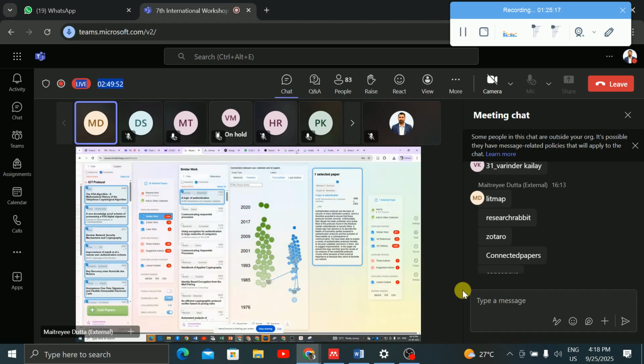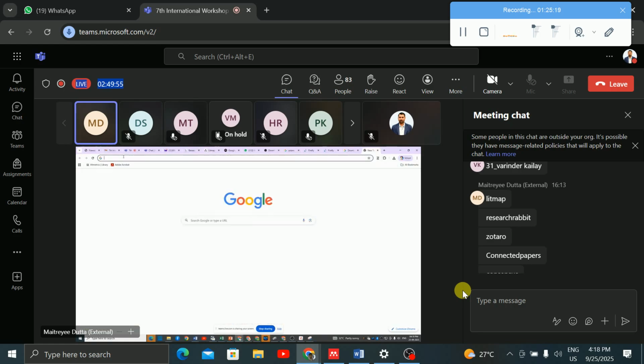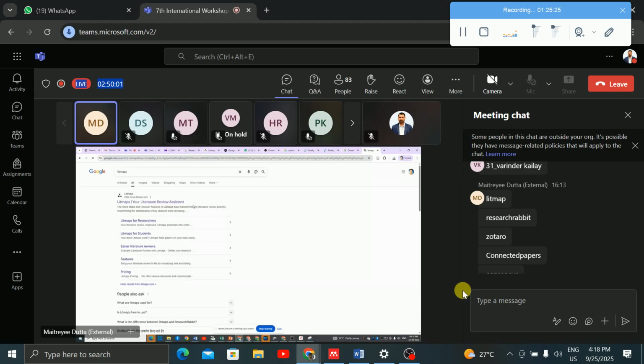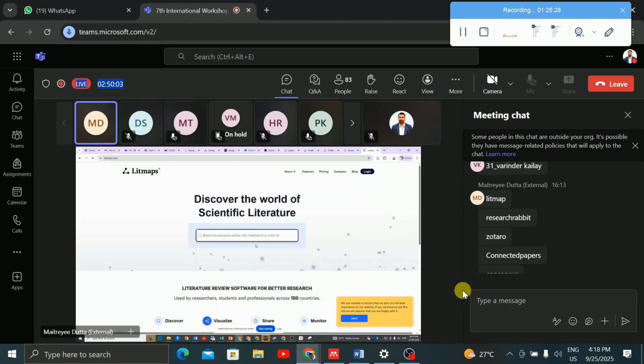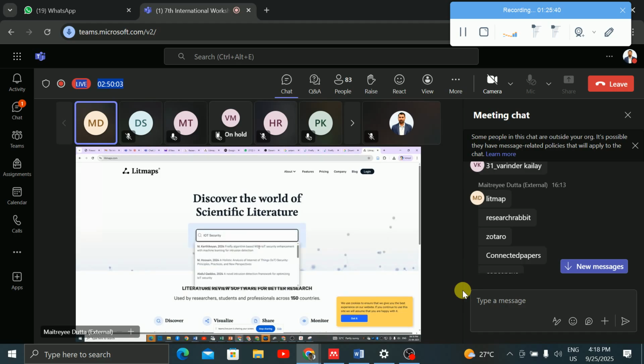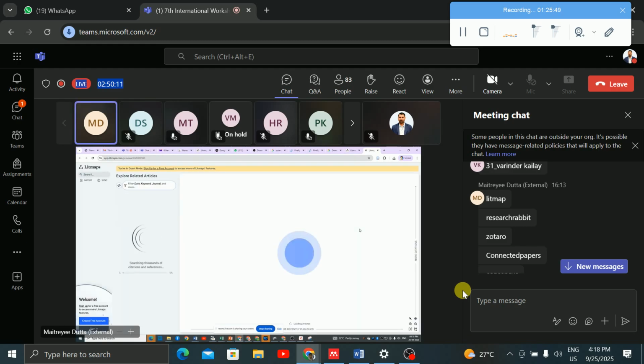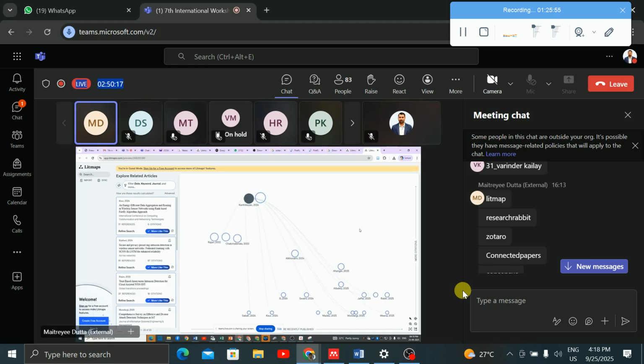And similarly, you can go for LitMap. I will show you LitMap. This is also a literature review assistant. Same thing, for example, you enter IoT security. In Semantic Scholar also you get it. Sometimes it gives us the year and when it has been published, everything.